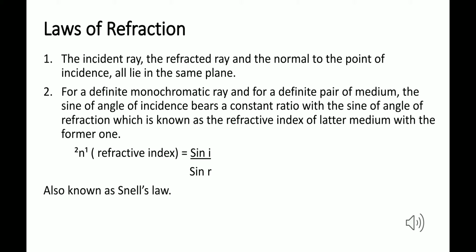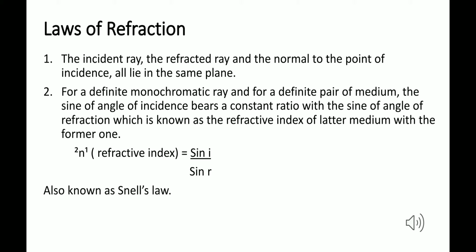So for a definite monochromatic light ray and for a definite pair of media, the sine of the angle of incidence bears a constant ratio, so the value of this ratio is constant, with the sine of the angle of refraction, which is known as the refractive index of the latter medium with respect to the former one.